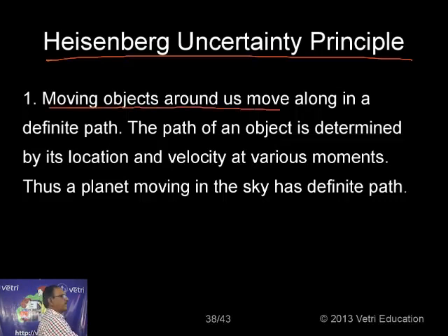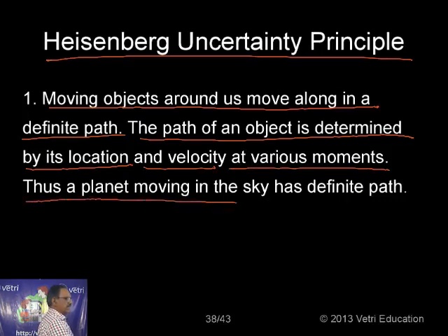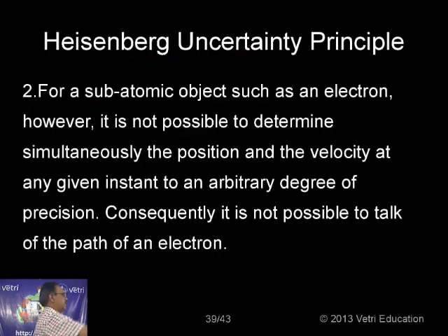Moving objects around us move along a definite path. The path of an object is determined by its location and velocity at various moments. Thus, a planet moving in the sky has a definite path.